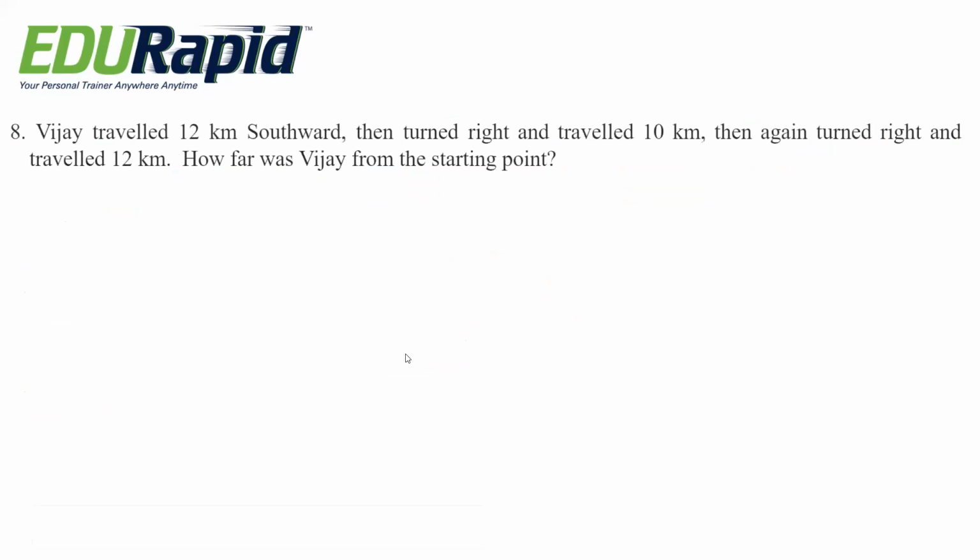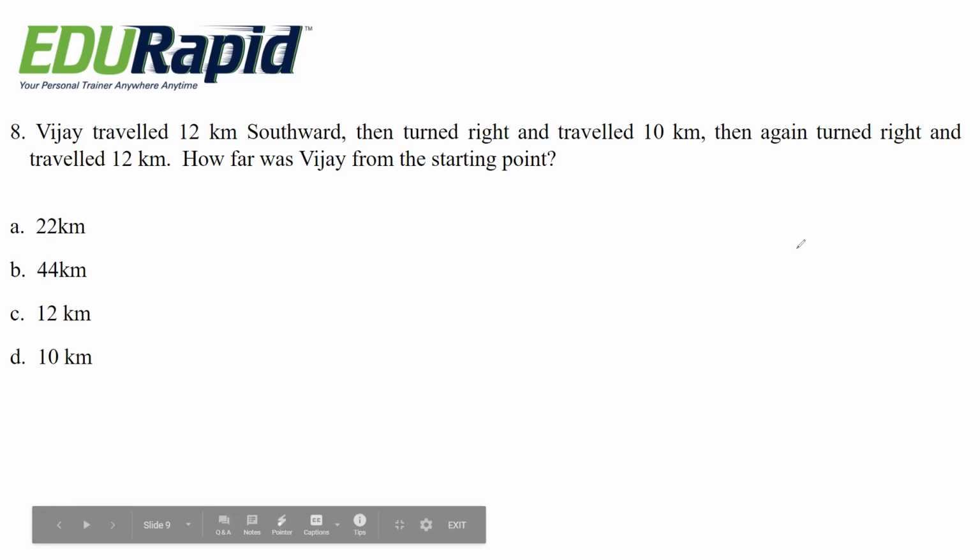Next question. Vijay traveled 12 kilometers southward, then turned right and traveled 10 kilometers, then again turned right and traveled 12 kilometers. How far was Vijay from the starting point? Options are 22 kilometers, 44 kilometers, 12 kilometers, 10 kilometers.